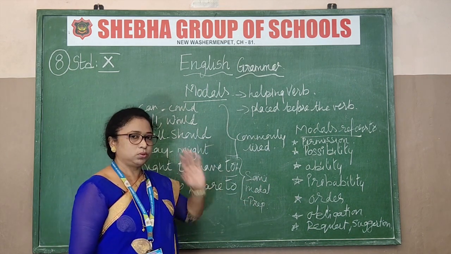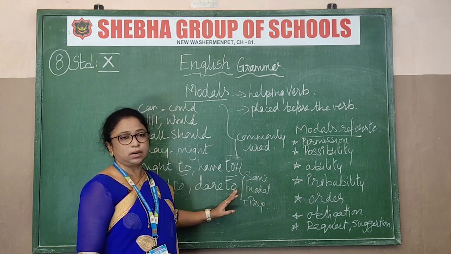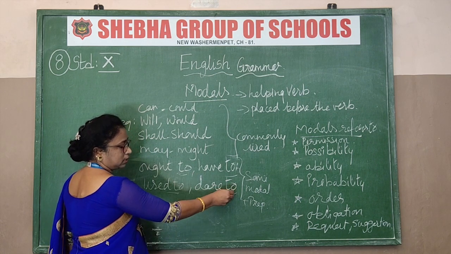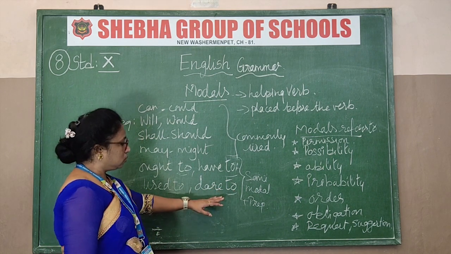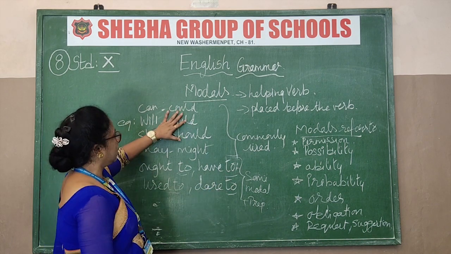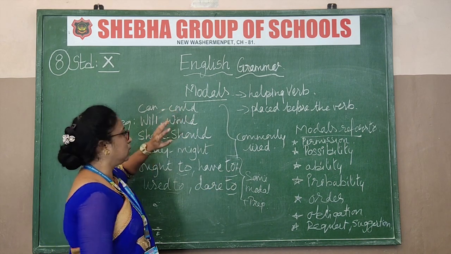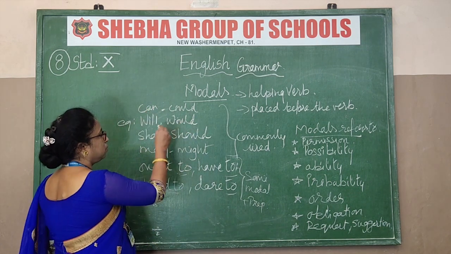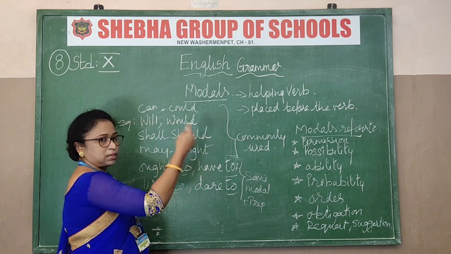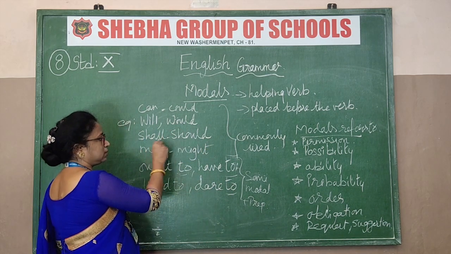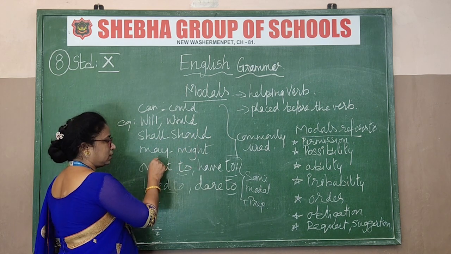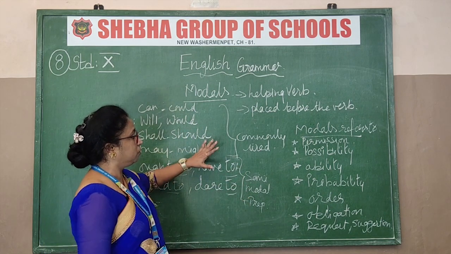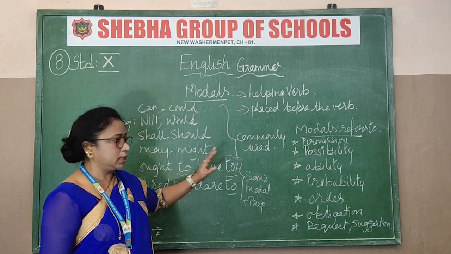So you don't have to go into so much detail. Whichever has a preposition next to it is known as semi-modals. So these are known as the main modals what you are going to study now. Now can is present tense. Same thing which you put in the past tense becomes could. Same way will is present tense, it goes to the past tense, it will be would. Same shall is present tense, should past tense. May present tense, might past tense. So this is a way you should know. First you must know this fully. What are the modals? Okay. Next we are coming.